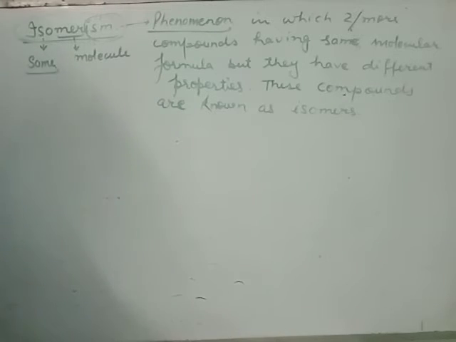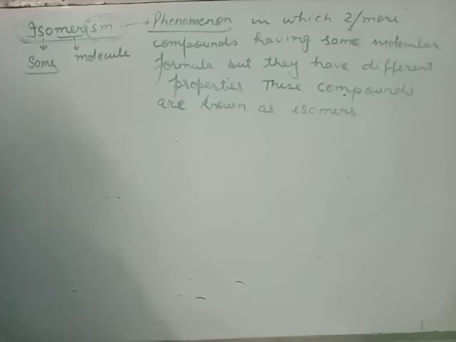We classify isomerism into two categories. First one is structural isomerism, and second one is stereoisomerism.